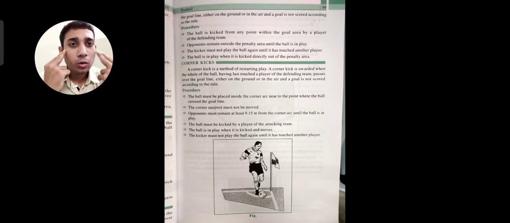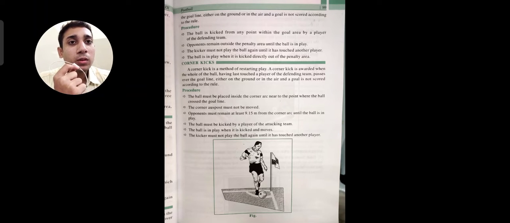Hello everyone. So today we will start our topic with corner kicks. What is a corner kick basically? A corner kick is a method of restarting the play. It means if a penalty has occurred or the ball is beyond the play line, a corner kick is announced. The ball last touched by a player from the defending team passes over the goal line, either on the ground or in the air, and a goal is not scored according to the rule.